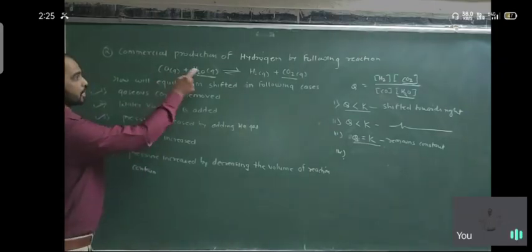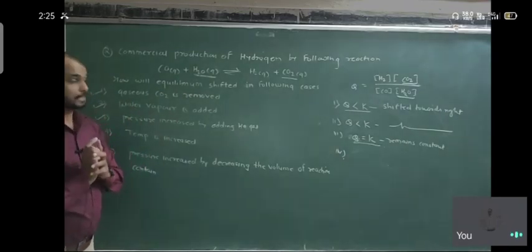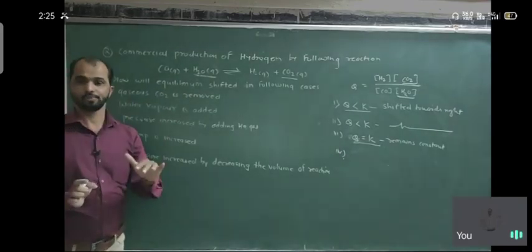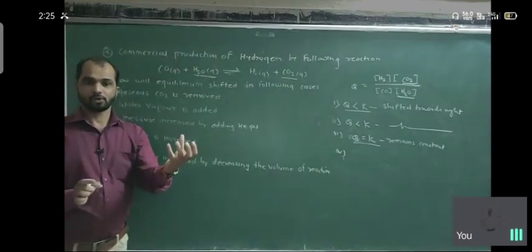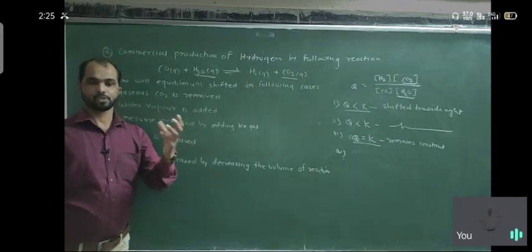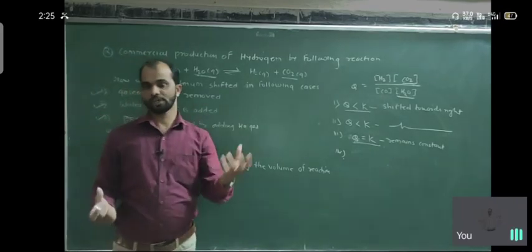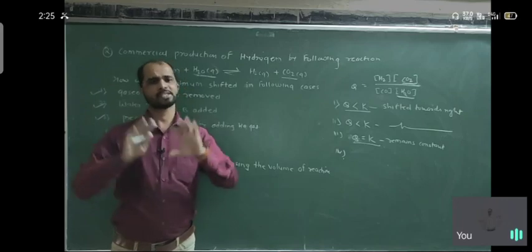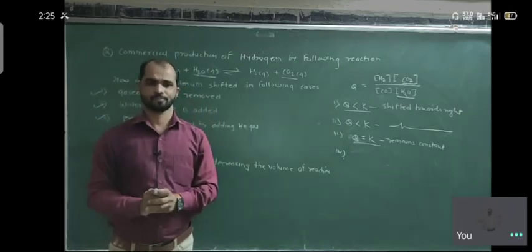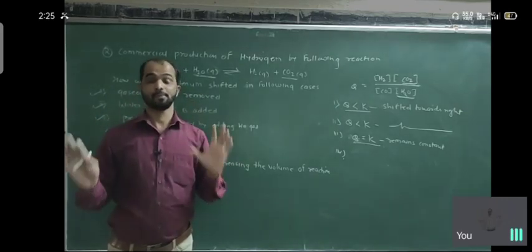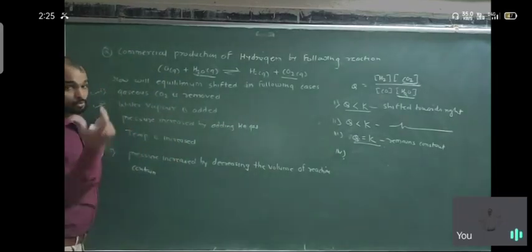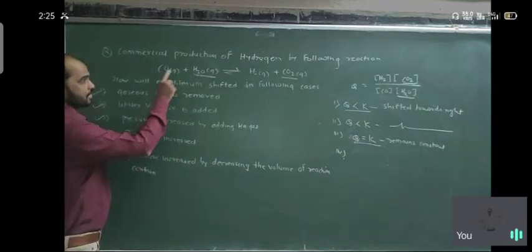But here both have the same number of moles. Suppose you consider 1 liter of water and 2 liter of water, both having the same number of moles because only water is there.